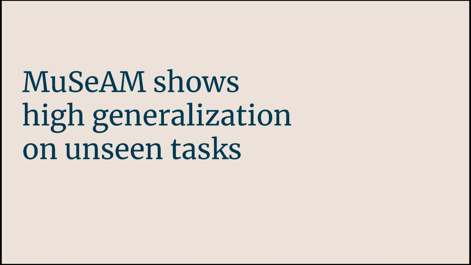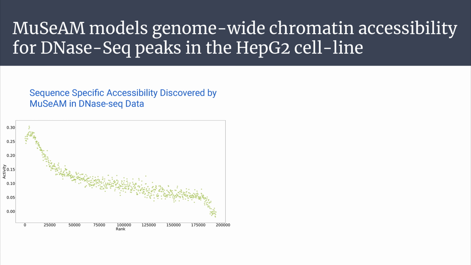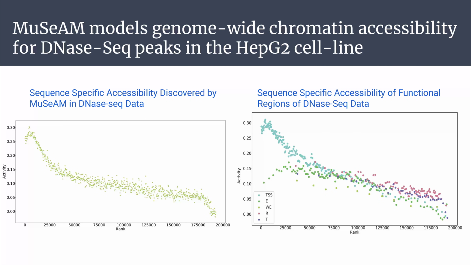MUSEUM also showed a high generalization. When we applied the model to predict enhancer activity of DNase-seq peaks in the human liver cell line, MUSEUM accurately predicted the decrease in activity with decreasing accessibility. Furthermore, MUSEUM predicts high levels of activity for those peaks annotated as enhancers and transcription start sites, and predicts low levels of activity for the repressed regions and weak enhancers.